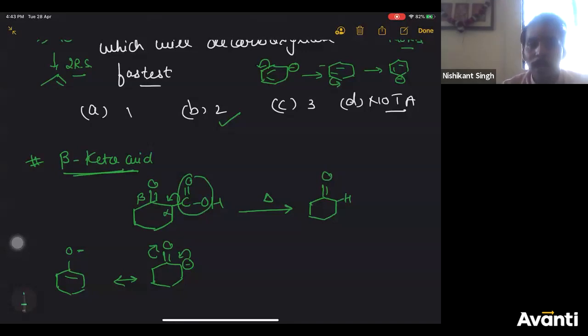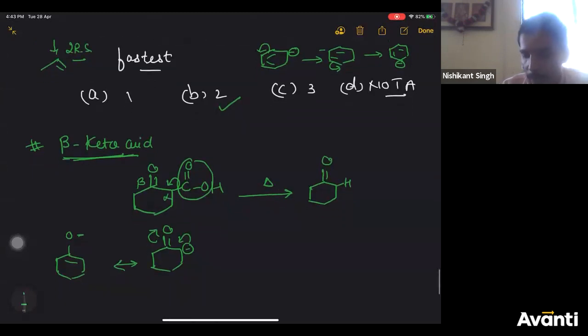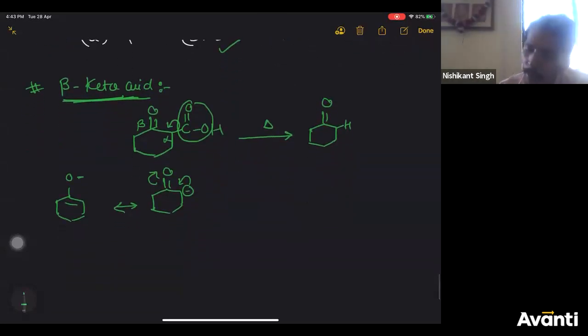So beta keto acid, I'm telling again and again, does not require sodium hydroxide or calcium oxide for decarboxylation. So remember it carefully. This is very, very important. Fine. Now, this reaction is also an example of that beta keto type.